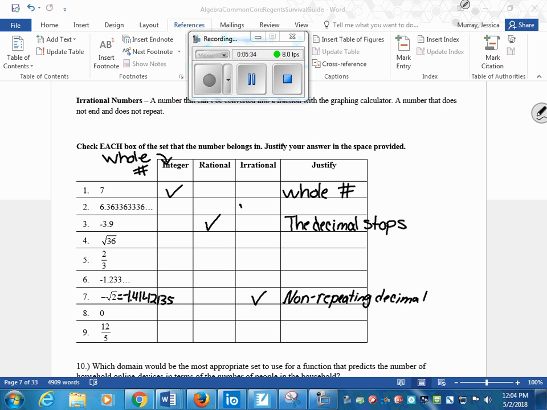So this is irrational because it is a non-repeating decimal. And like you said, it doesn't stop. Crazy people never stop. They just keep going.